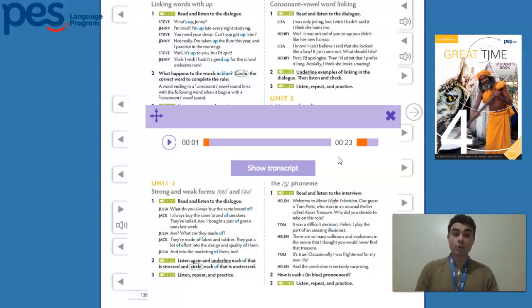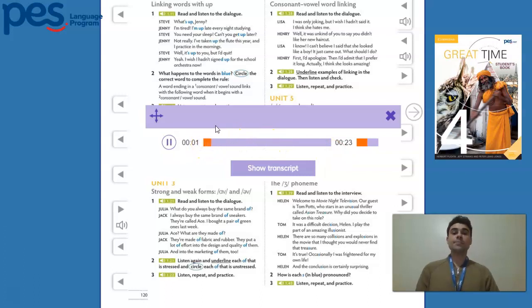The strong syllables in the word, right? So I want you to do the following. Listen to the "of"s and try to identify if it's a strong "of", like the first one, the same brand of, right? Or a weak one, just like in the second example, I buy the same brand of sneakers. Okay? So let's listen again.